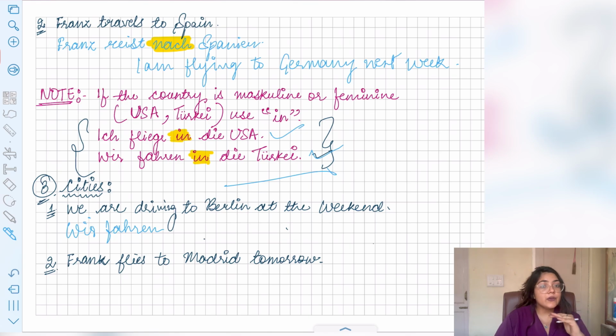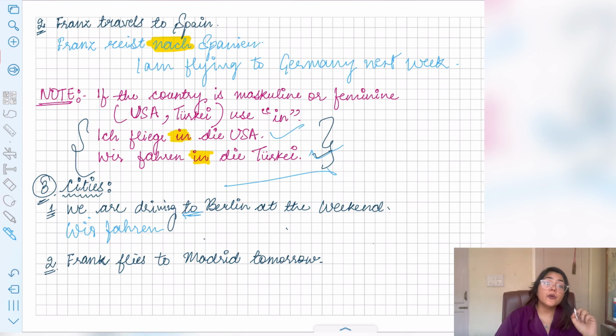Why? Because we don't have such a structure in German. It is there in English, and a lot of beginners make this mistake, that they'll form the sentence like this. But always remember, in German we just say we drive. We don't say we are driving. Wir sind fahren is wrong. Okay, and for more sentences also, like we are playing, wir sind spielen, that is completely wrong. You have to say wir spielen, right? That will be correct.